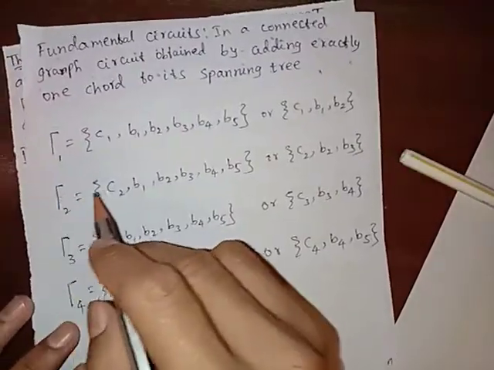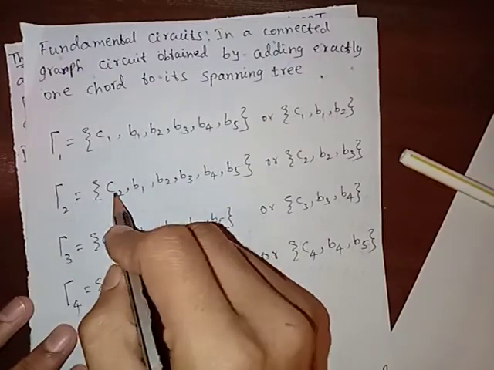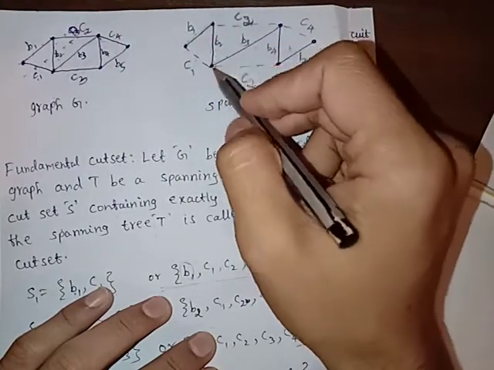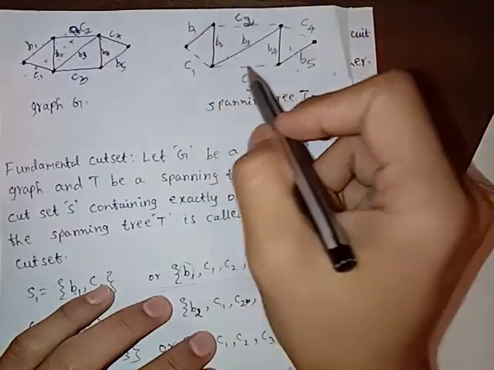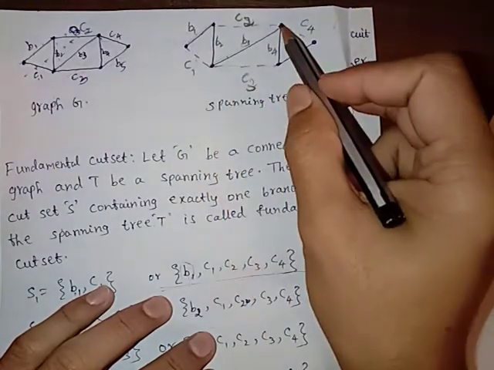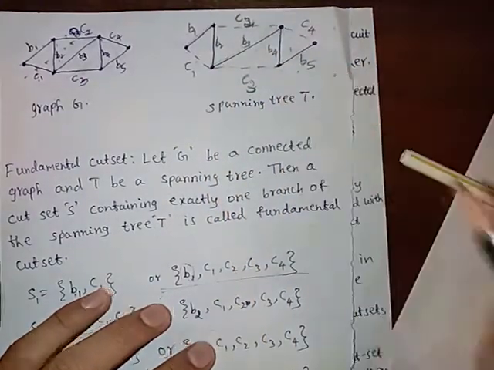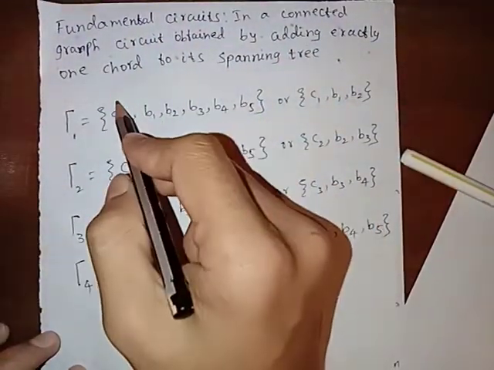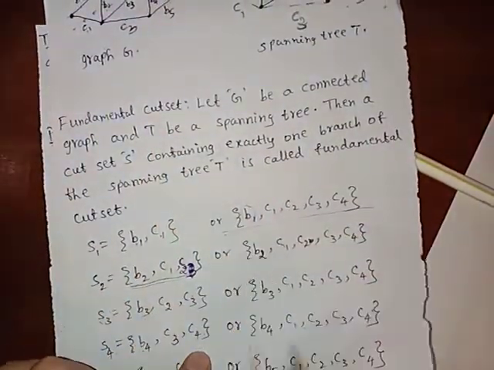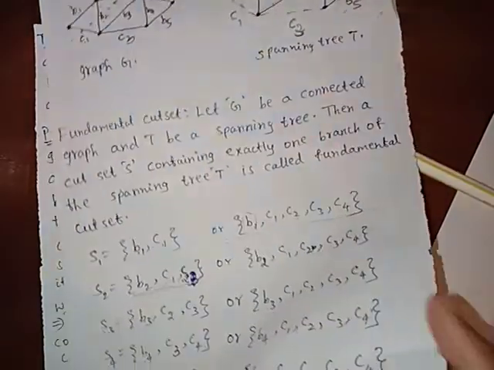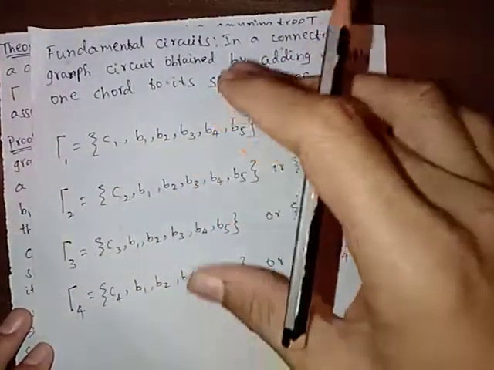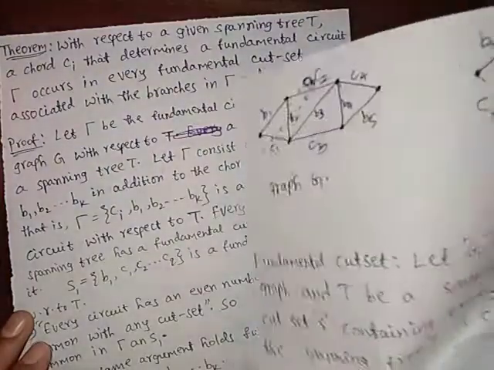Now similarly with respect to chord C2, if we add chord C2, it becomes a circuit. Similarly, if we add C3, this will become a circuit. Similarly, if we add C4, this will become a circuit. So we can list fundamental circuits. In a fundamental circuit, there is only one chord. In a fundamental cut set, there is only one branch. This is the main difference between a fundamental cut set and a fundamental circuit. Now we have to prove the theorem on fundamental circuits and fundamental cut sets.